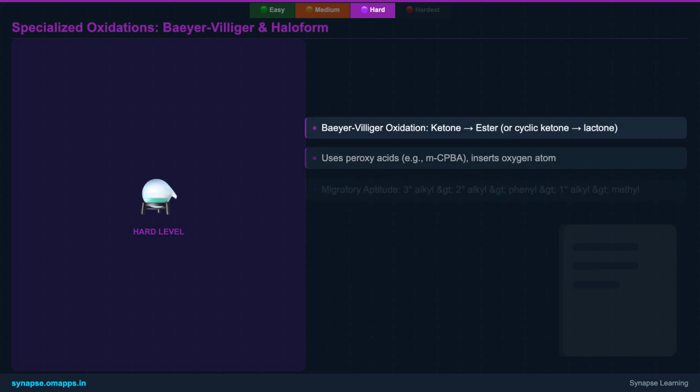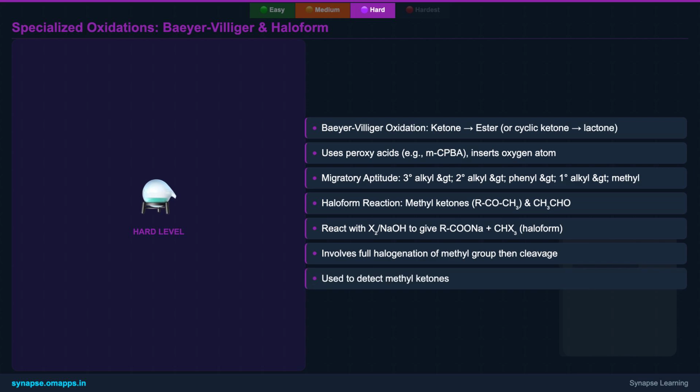Beyond simple oxidation, we encounter more specialized reactions. The Baeyer-Villiger oxidation converts ketones into esters using peroxy acids, inserting an oxygen atom strategically. The migratory aptitude of the groups attached to the carbonyl carbon determines which bond is cleaved, following the order of tertiary, secondary, phenyl, primary, methyl.